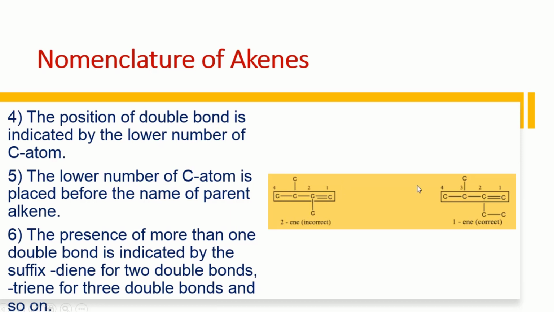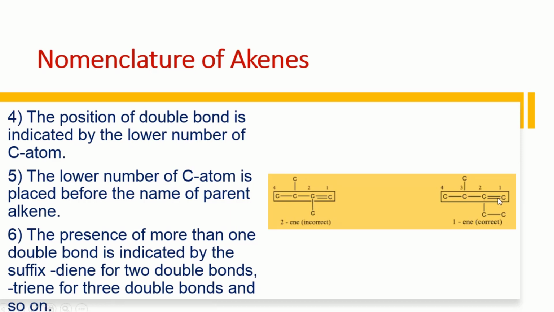For example, we have these two structures over here. We can say this is the double bond. This is carbon number 1, carbon number 2, carbon number 3, and carbon number 4. We can't say that this is 2-alkene; we will use the lower number. That's why I said the position of the double bond is indicated by the lower number.